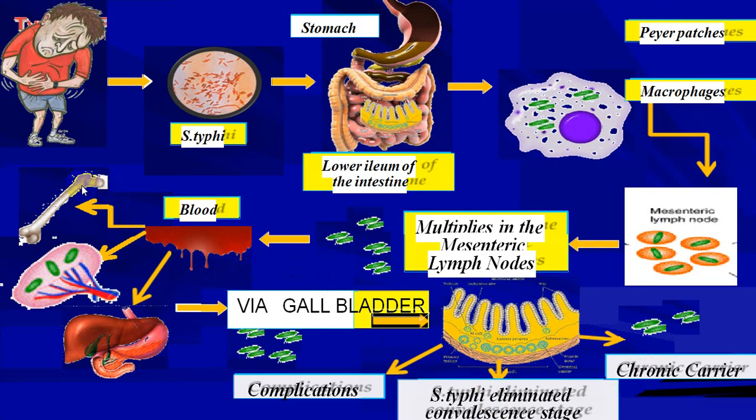They will also infiltrate into the bone marrow, spleen, liver, etc. And after multiplication, it will be poured into the bloodstream, and at that stage the person will start running a high grade fever, which will be a step ladder pattern. And at the level of Peyer's patches, it can give rise to ulcer formation, and the person can have bleeding, perforation, etc.